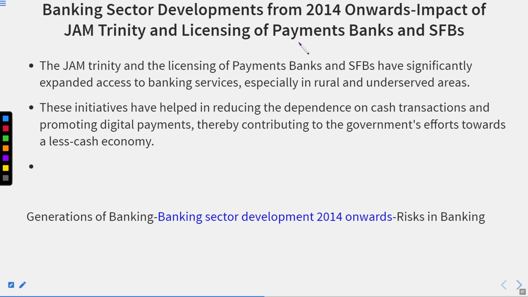Okay, because when the dependency on cash transactions reduces and digitalized payment is promoted, there will be easy surveillance or tracking of transactions within the economy.